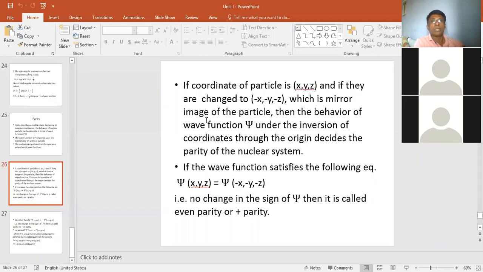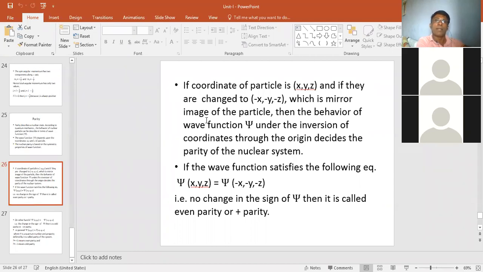If the coordinates of the particle are x, y, z, and if they are changed to minus x, minus y, and minus z, the mirror image of the particle, then the behavior of the wave function under inversion of the coordinates through the origin describes the parity of the nuclear state.